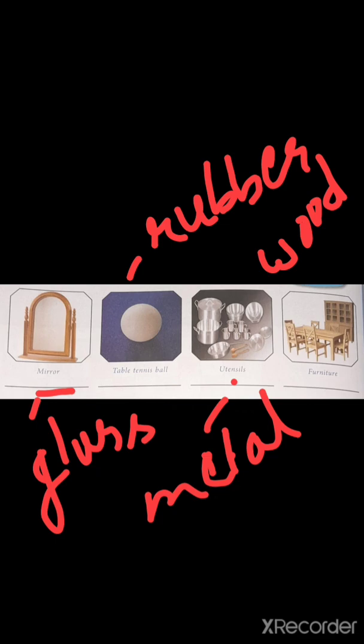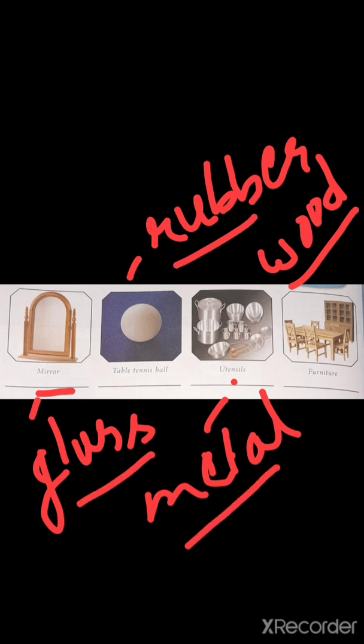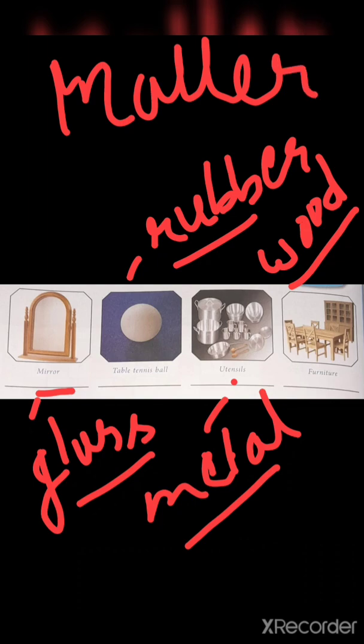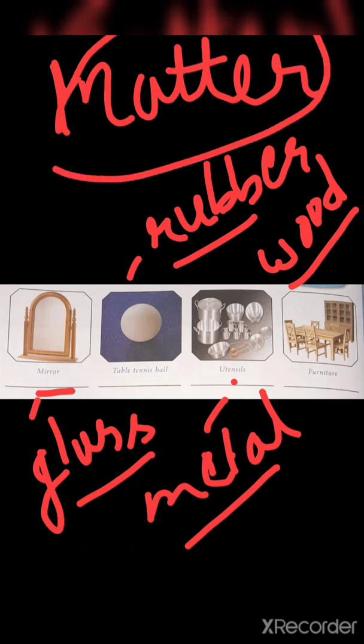Fine. Children, look around you. You can see things made of different materials. You can see things made of wood, rubber, glass, metal, plastic, etc. All these materials are given a common name called matter. Okay? This is a common name called matter. Fine. So tell me, what is matter?